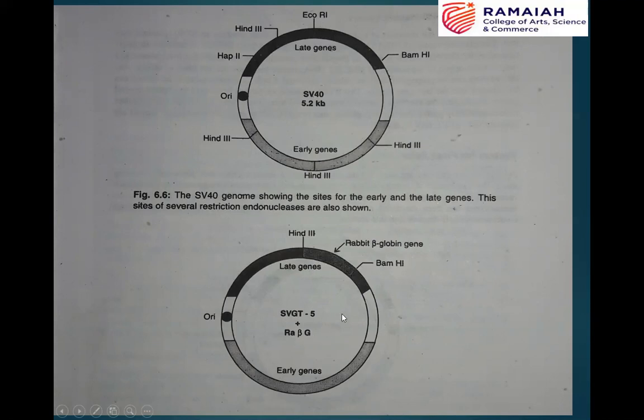That's how this recombinant DNA molecule is produced. When you infect this recombinant molecule into the host cell, you also need to co-infect with the helper virus, which will complement the gene products of these late genes that are missed because of the insertion of your target gene, the rabbit beta globin gene in this example.